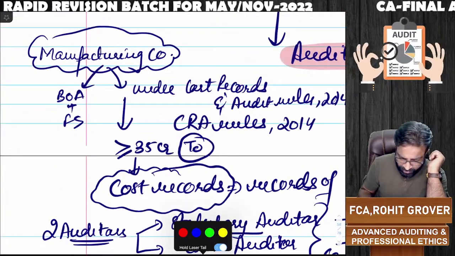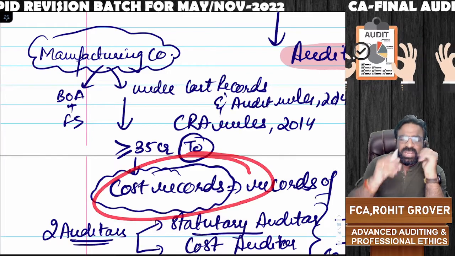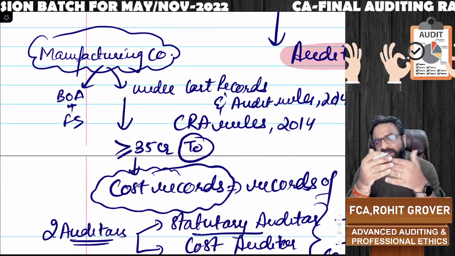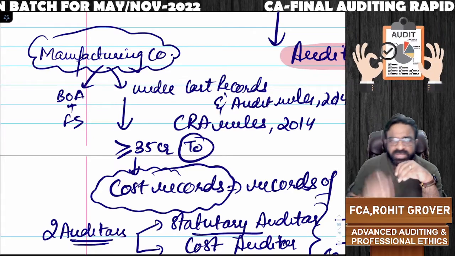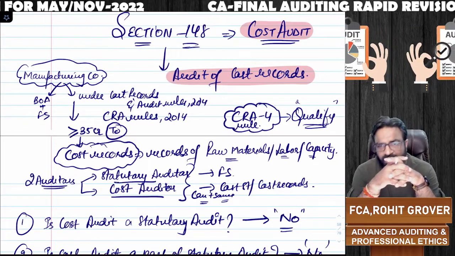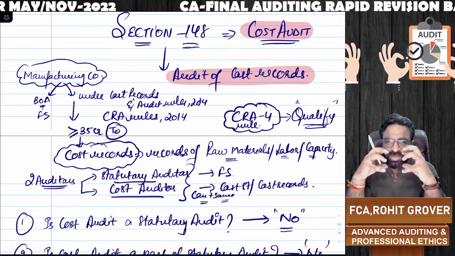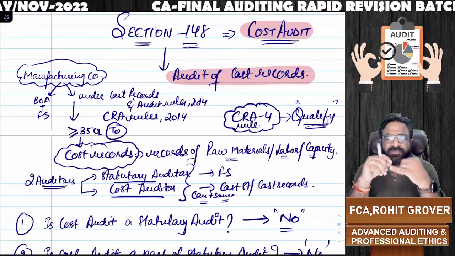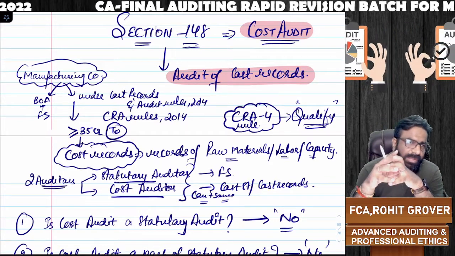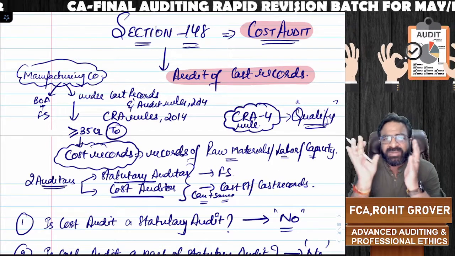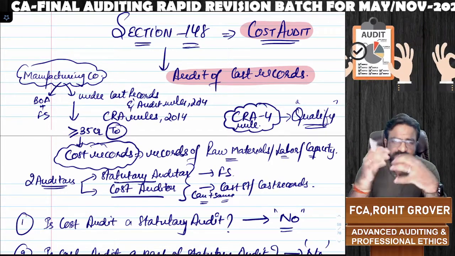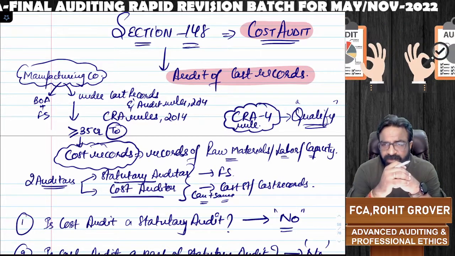Cost records. Which records, everyone? Cost records. If you are maintaining the cost records, then you may come under the cost audit. So there are so many myths about the cost audit, which I would like to first clear out. Remember one thing, cost records are the records of raw material, records of labor, records of installed capacity, records of each and every manufacturing item which is available in your company. Cost records are those records. Are you getting the point or not?